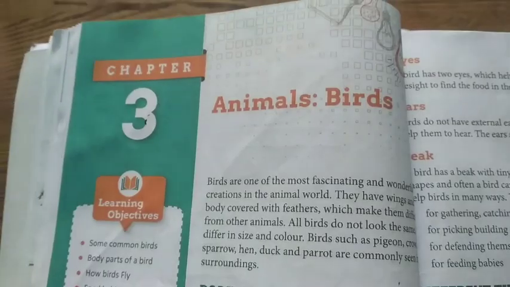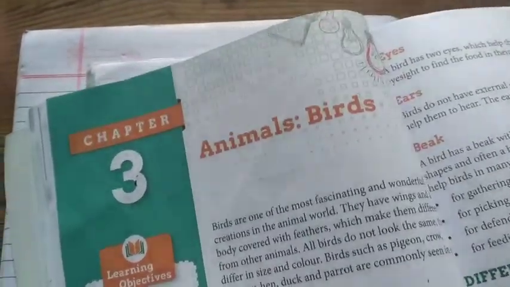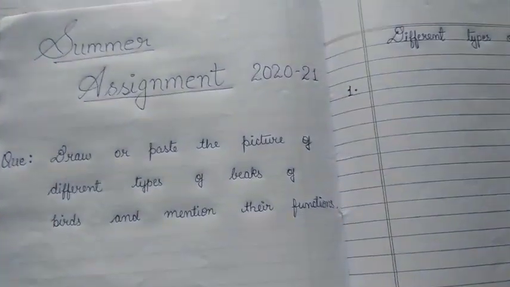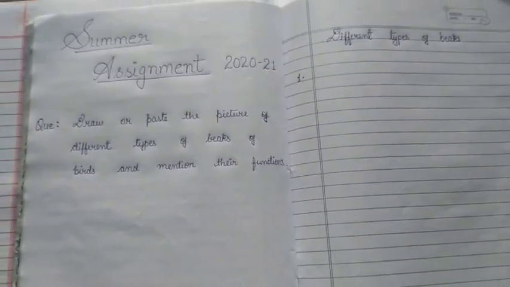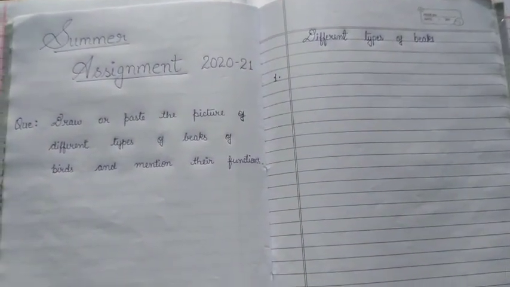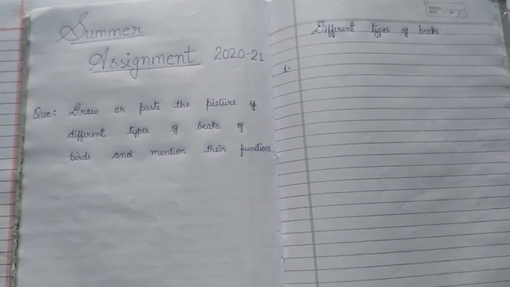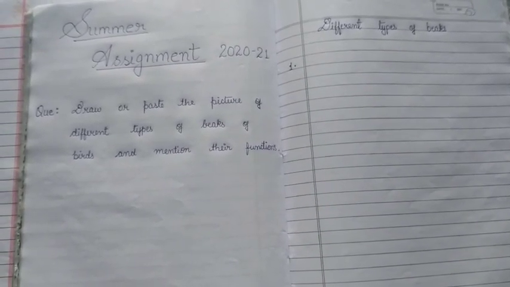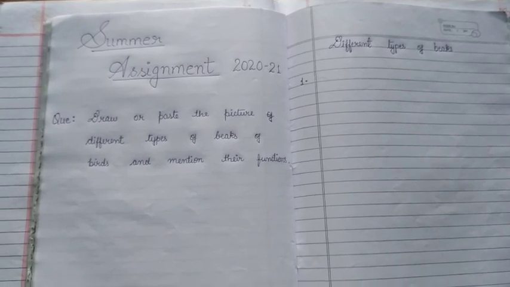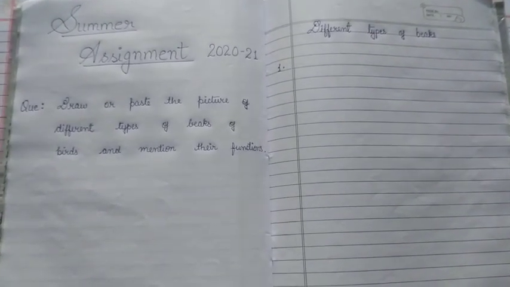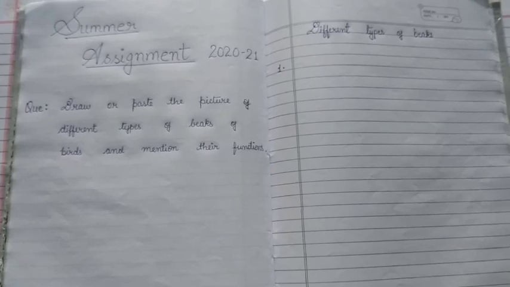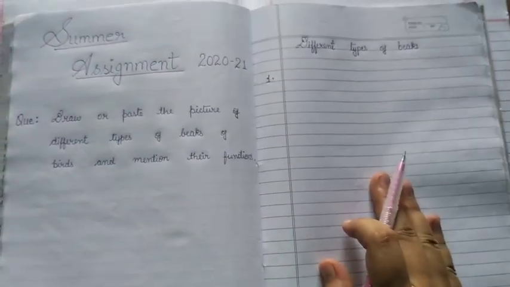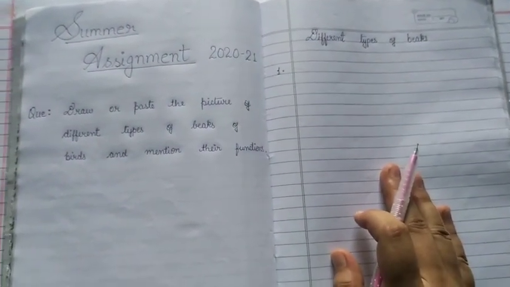Now I am going to show you your classwork copy. This is your classwork copy, students. Class 3rd students, be careful: you have to use an interleaved copy. One side is plain and one side is ruled. So first you will see a plain page and a ruled page.